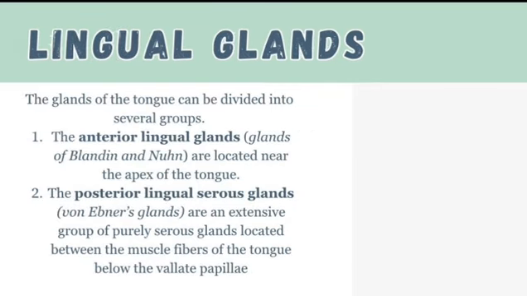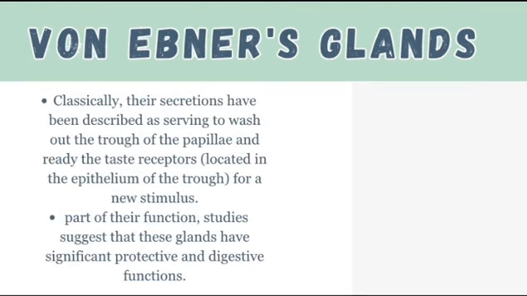Lingual glands can be divided into several groups. The first is the anterior lingual glands and the second is the posterior lingual serous glands. The anterior lingual glands are present near the apex of the tongue. The ducts open on the ventral surface of the tongue near the lingual frenulum, while the posterior lingual mucous glands are present lateral and posterior to the vallate papillae and in association with the lingual tonsil. Lastly, von Ebner's glands, one of their roles is to secrete amylase.